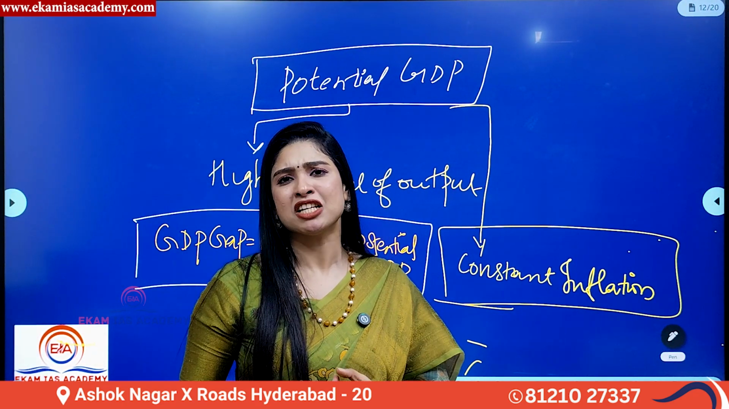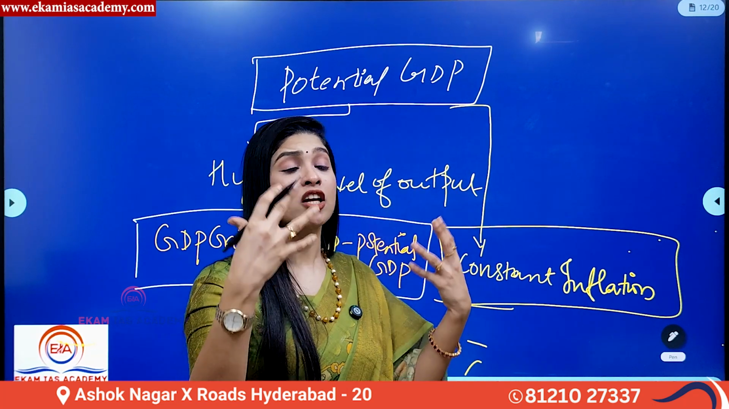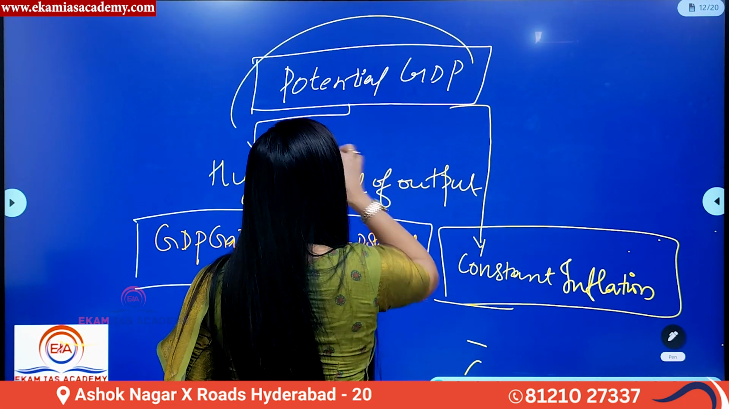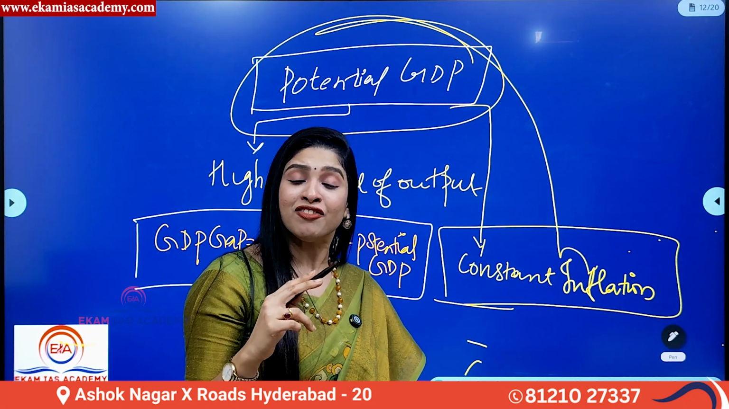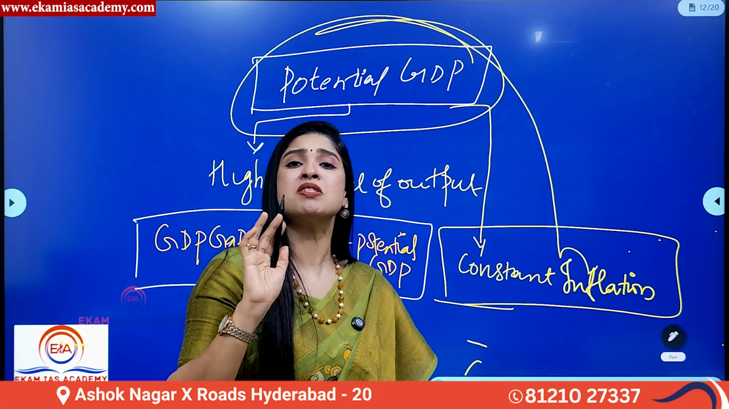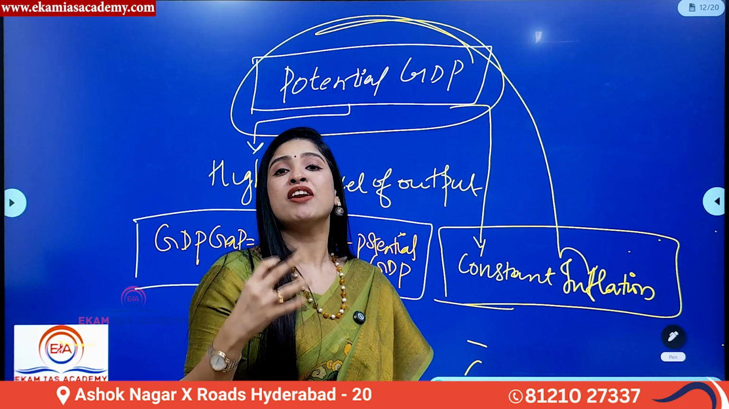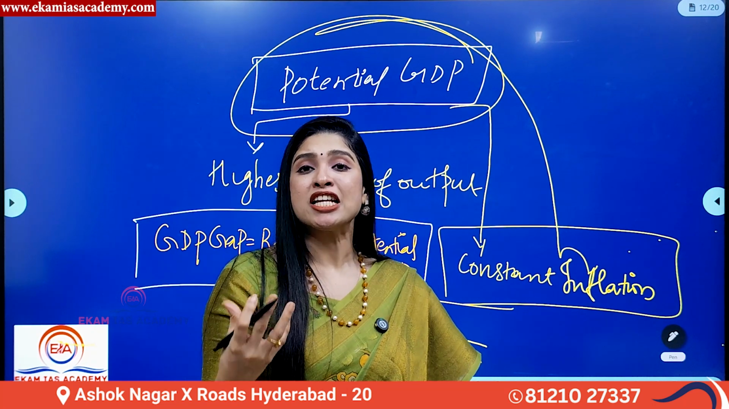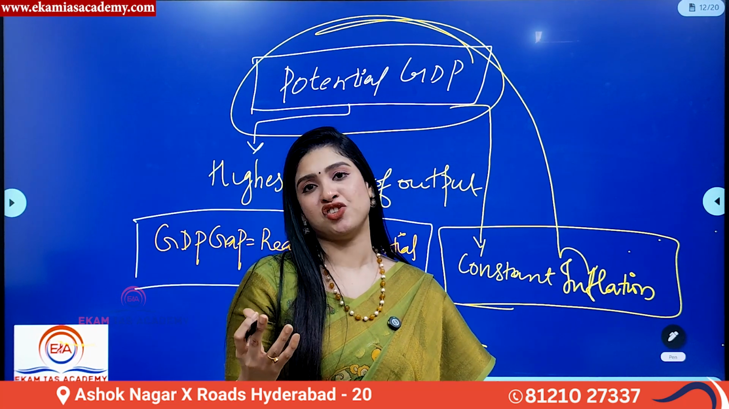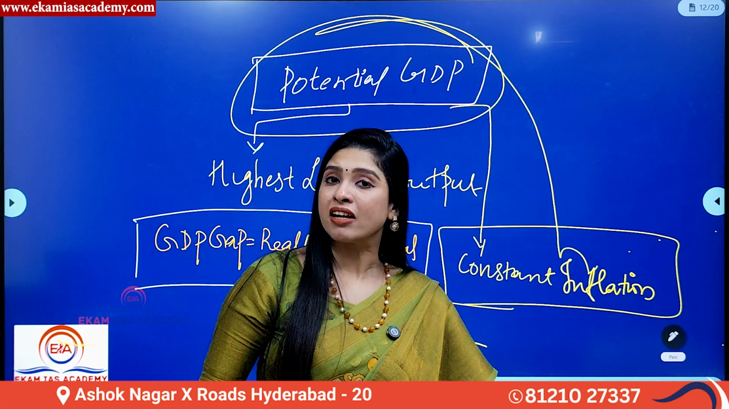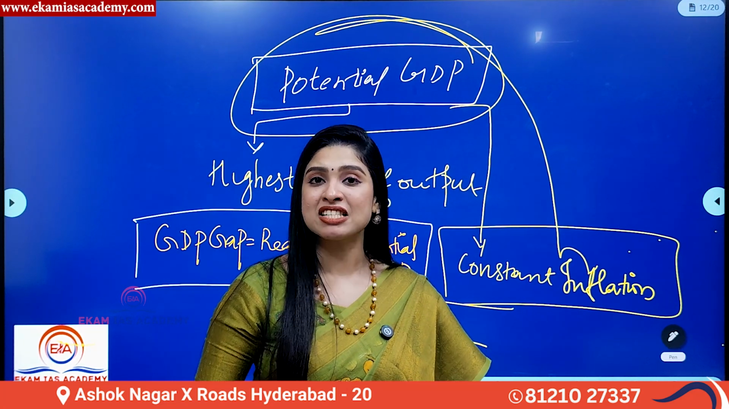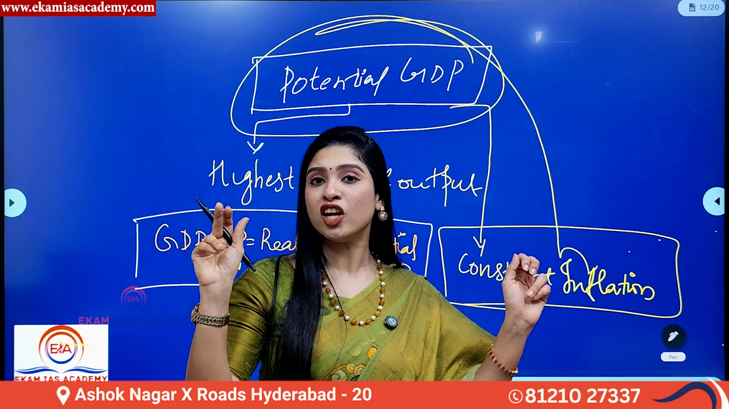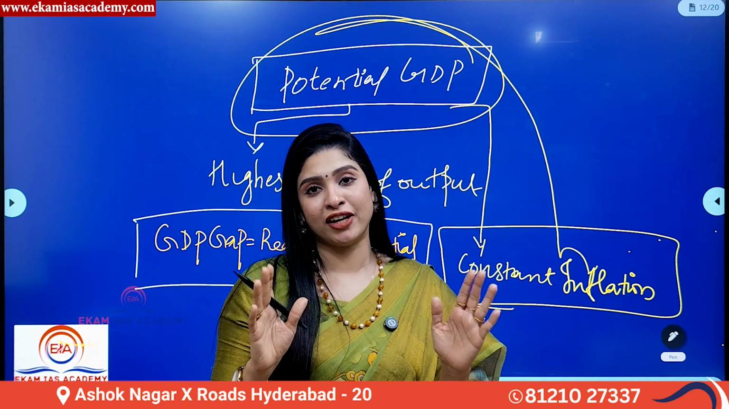Now, what is potential GDP? Before knowing the concept of potential GDP, you should know what is inflation. Inflation means, in simple terms, price rise. For example, today the price of tomato is 20 rupees per kg. Tomorrow the price increases to 40 rupees per kg. That is called price rise in simple terms, and in economics, we term it as inflation.